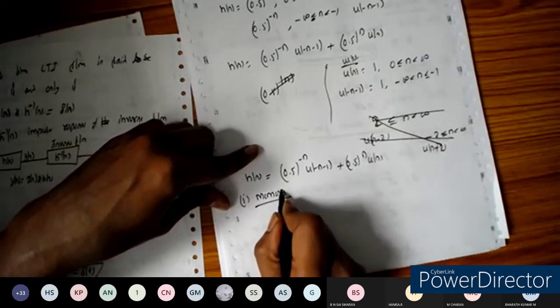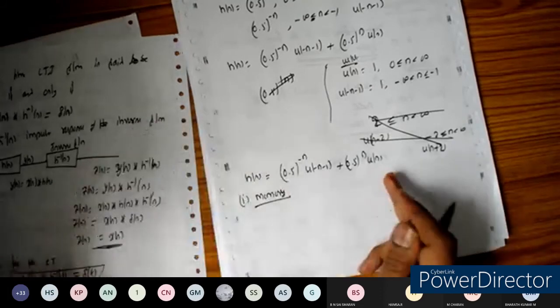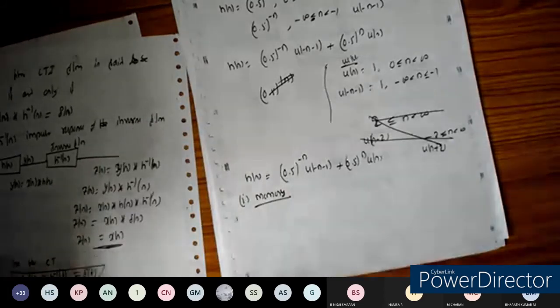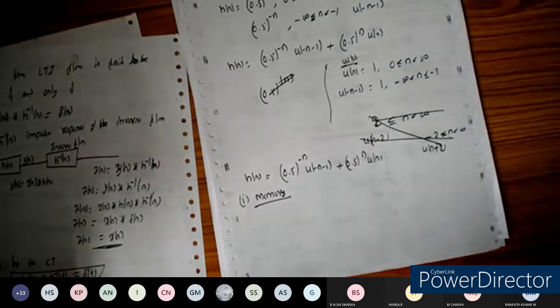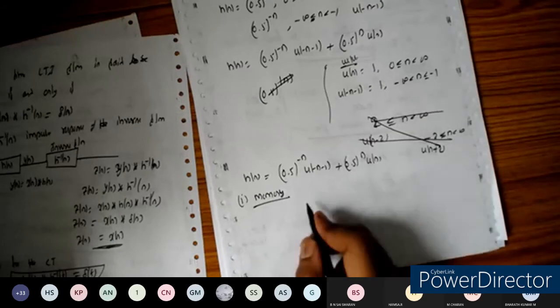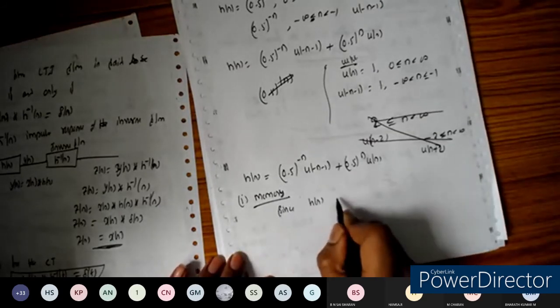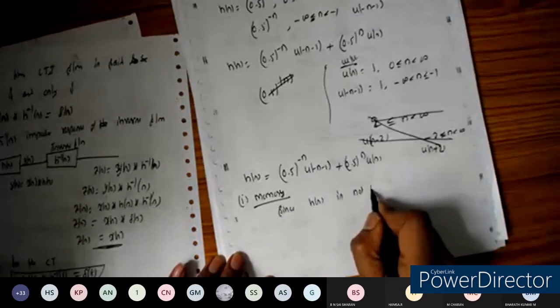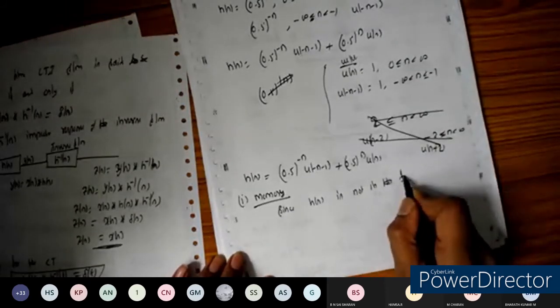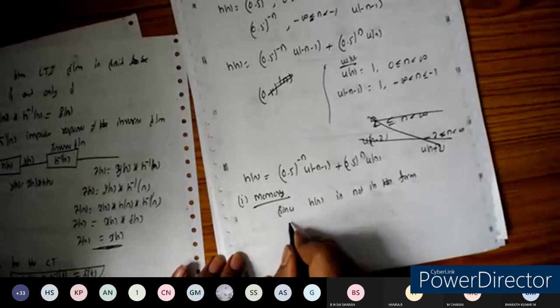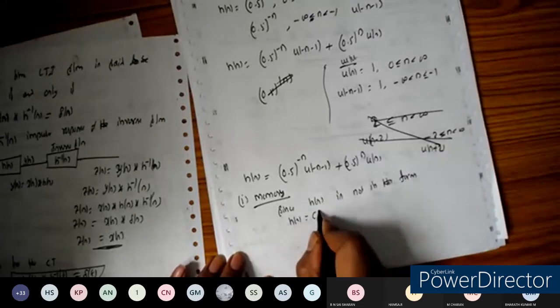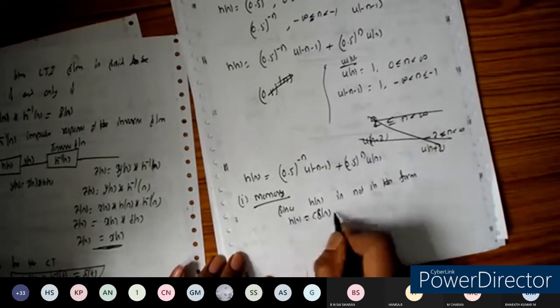It's a memoryless system only if it takes the form c into delta of n. Since h of n is not in the form c into delta of n, we cannot say it is memoryless.